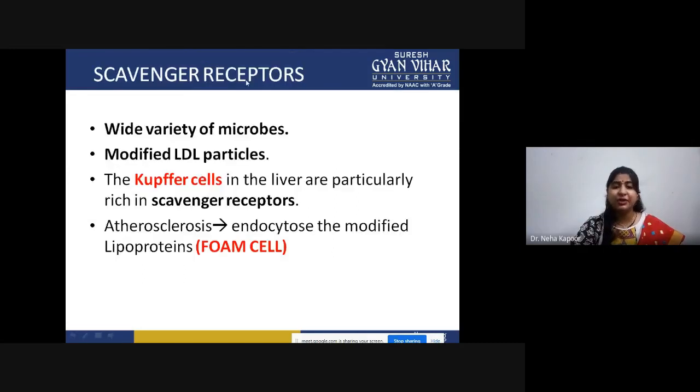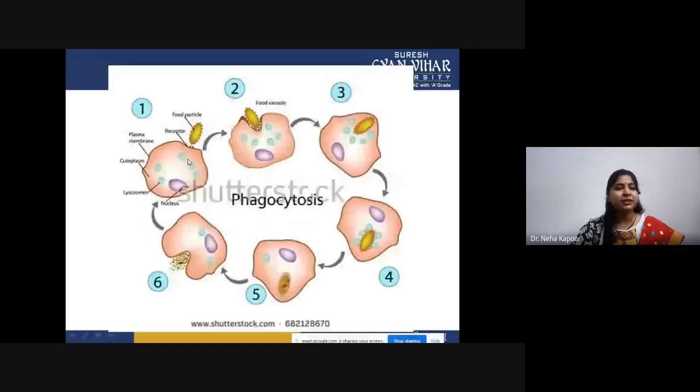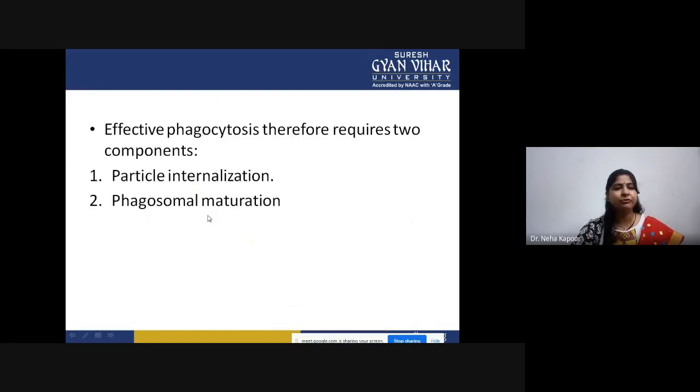However, there are other scavenger receptors that are present on a wide variety of microbes, and these receptors basically take up modified lipoproteins. This is the complete step showing how it is operating. This is the phagocytic cell plasma membrane. It is ingesting this food vacuole, and after ingestion, it is excreting out the residual body.